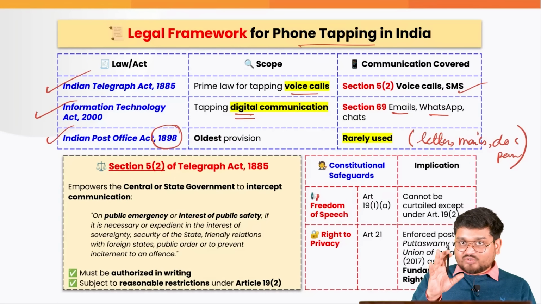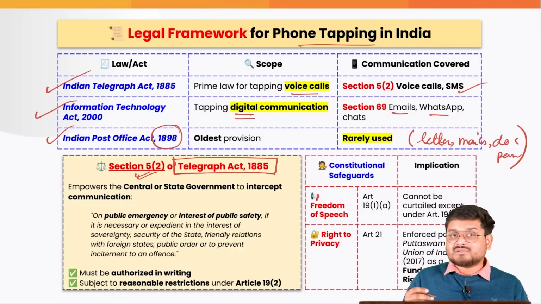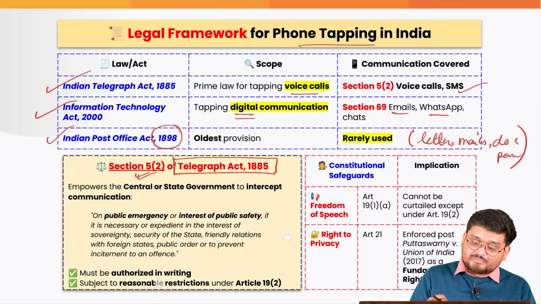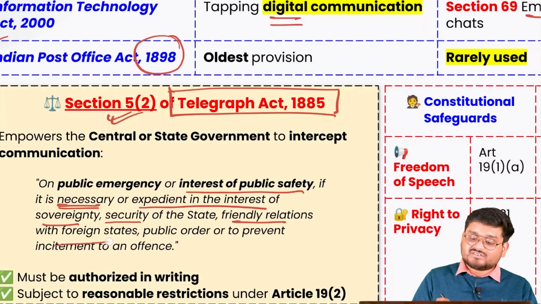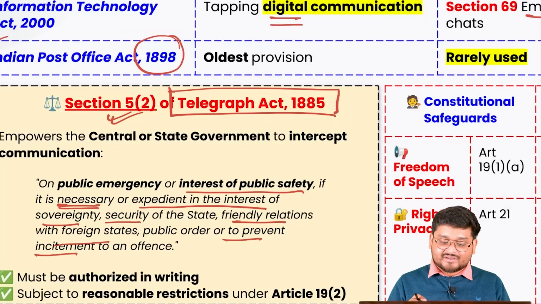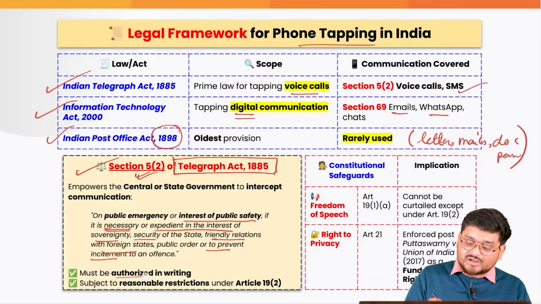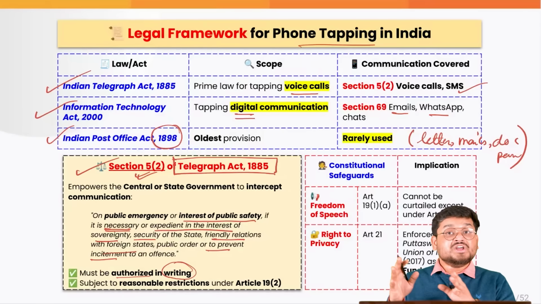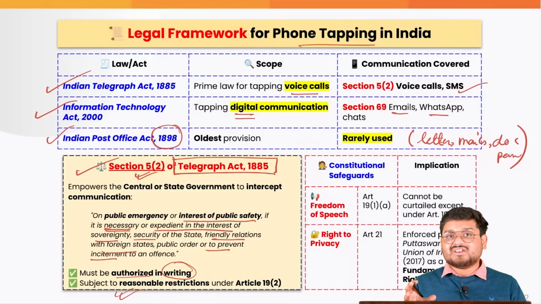But perhaps the most important provision is the Telegraph Act 1885, Section 5 sub-clause 2. It tells that on the occurrence of a public emergency or in the interest of public safety, if it is necessary or expedient in the interest of sovereignty, security of the country or friendly relations, to prevent an offence, we can do this kind of phone tapping, right? But whatever phone tapping happens, according to this section, it must be authorized in writing by a competent authority, and there must also be reasonable restrictions.